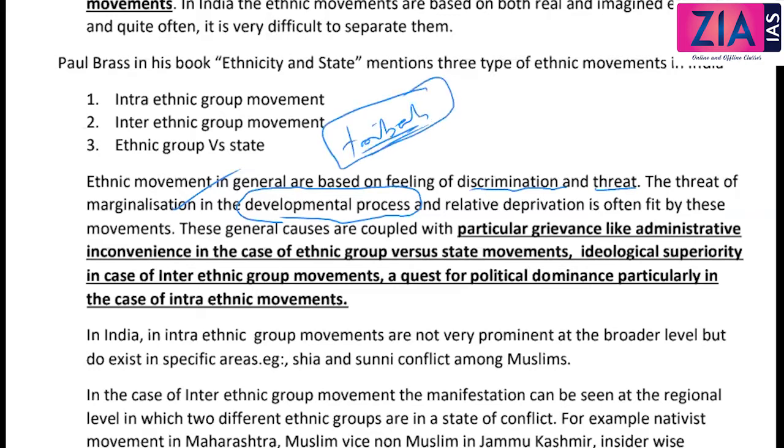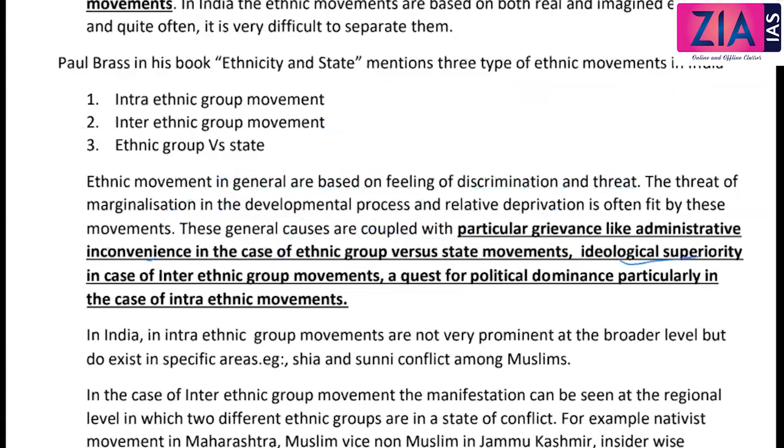So they are the real ethnic group because they have some commonality, they have the common culture and many things. So towards the end, I will discuss tribal movement also as part of ethnic movement, because they are the real ethnicity. The pure example of ethnic movement is actually tribal movement. Okay, and relative deprivation is often felt by these movements. These general causes are coupled with particular grievances like administrative inconvenience. Okay, in the case of ethnic group versus state movement, administrative inconvenience, that is in case of one particular group, one particular section versus the state.